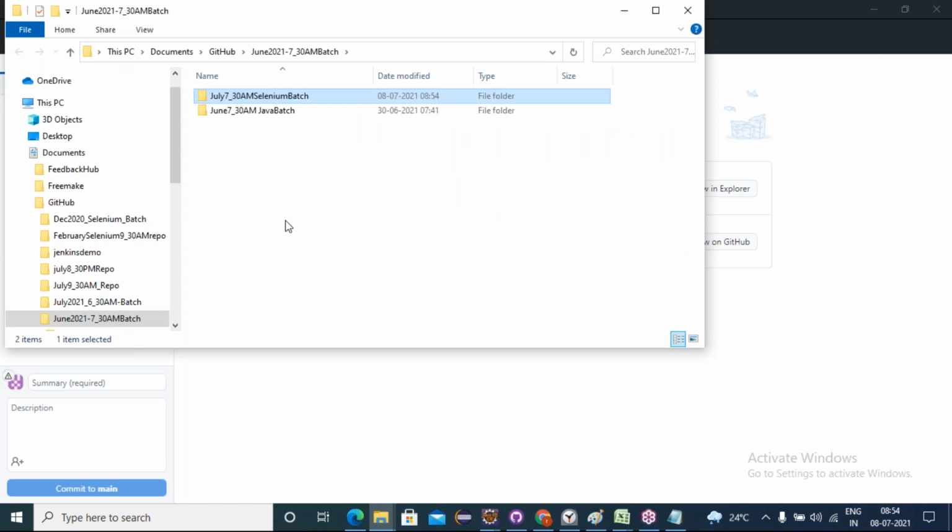Let me keep this code. See, friends, this is Java batch 1. This is Selenium. So the people who are joining for Java, you can follow this link, friends. I will share that link once again.